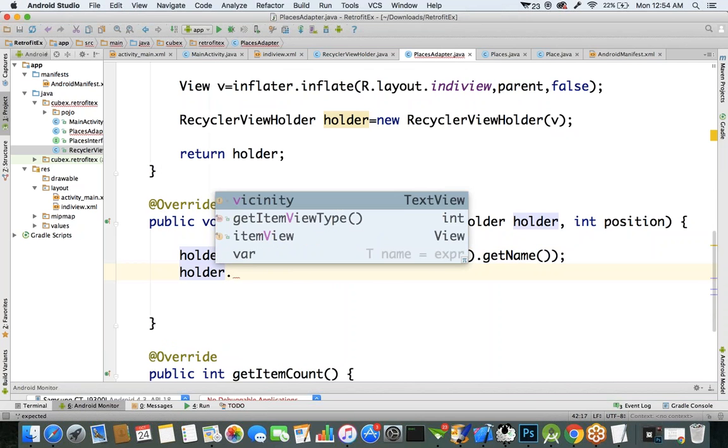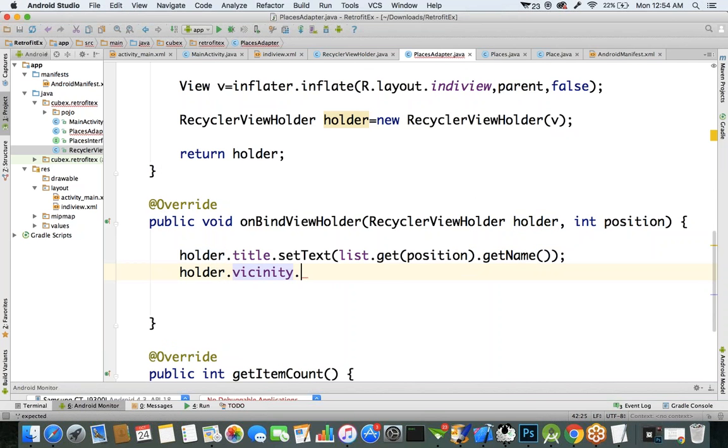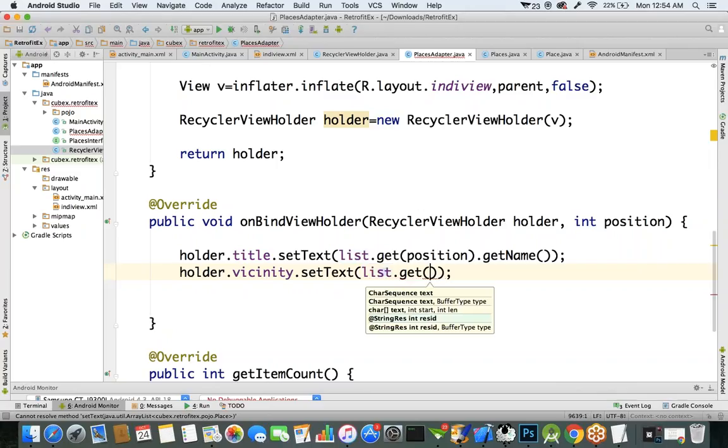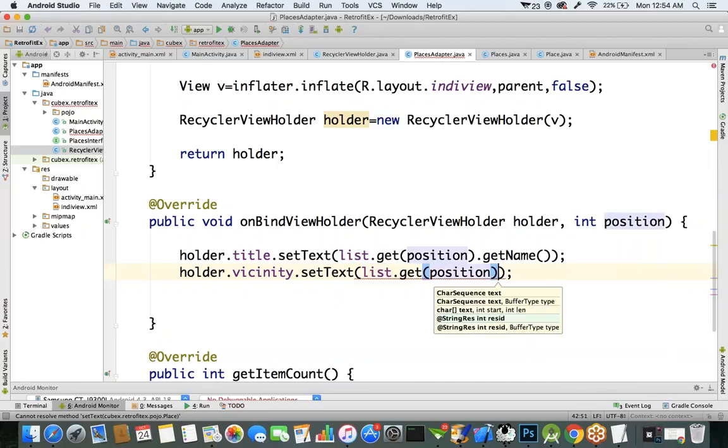And holder.vicinity.setText, list.get(position).getVicinity.